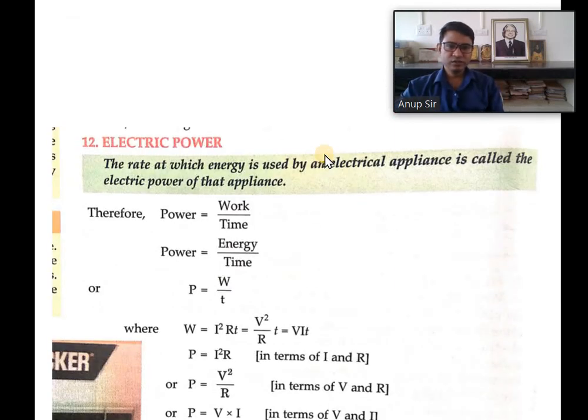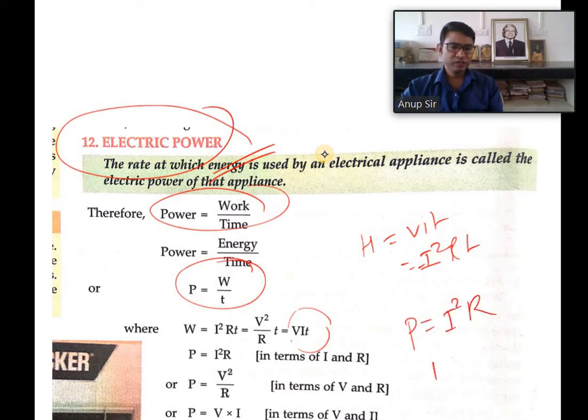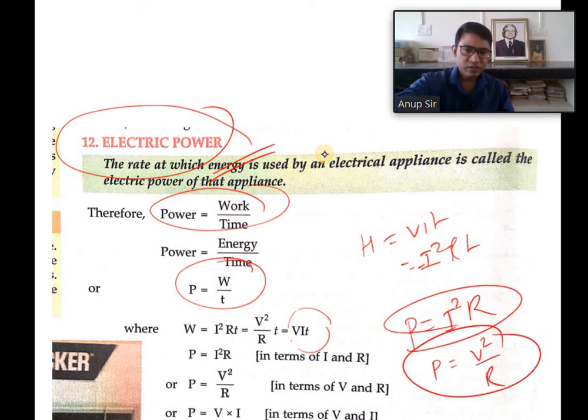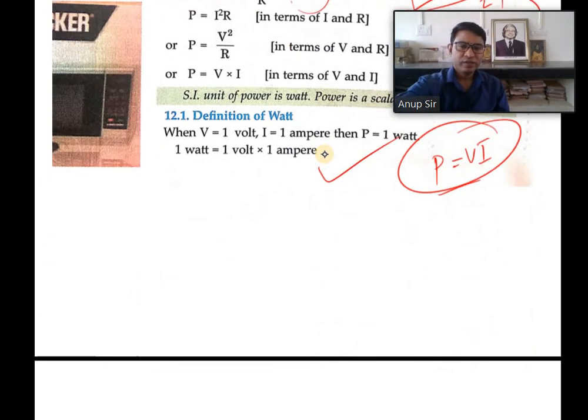This is another important topic, electric power. Power is equal to work by time, P is equal to W by t. Simply, if H is equal to VIT, or I square RT, then just divide the expression by T, and we will get power. Power is equal to I square R, or power is equal to V square by R. These two expressions indicate the expression of power. One other expression is P is equal to VI.